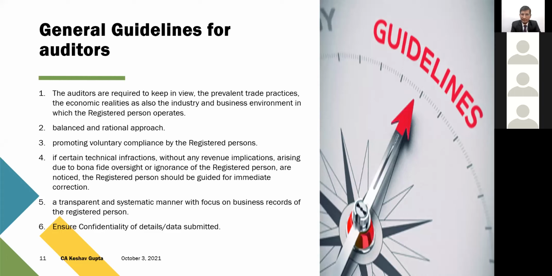But the practical reality is that the ground level team, the executive team comprising superintendents or inspectors, are not in that mood. They are simply assuming that everything was perfect since the start of GST, and there were no technical glitches or any kind of problems at the end of GST, and anything done by the SSC due to inadvertent error or oversight is all a failure on the part of the SSC. And suppose they take the case that way, they invoke the provisions of section 74 or 73 and 74 even in some cases. So they have been guided differently, but the practical reality is a little different.